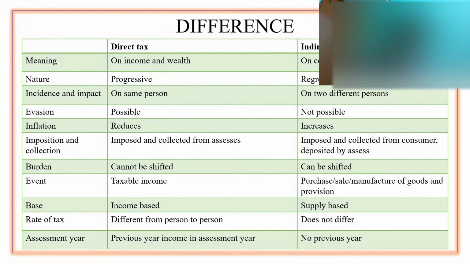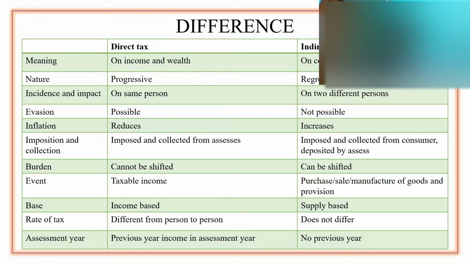Next, let us move on to the tax incidence and impact. Tax incidence is nothing but where the tax is charged, and the impact is who will be paying that tax. So here the incidence and the impact is on the same person. If I'm an individual who's making income, and if I'm charged under direct tax, then I'm liable to pay the tax. So I'm the one who's generating income and I'm the one who's paying the tax.